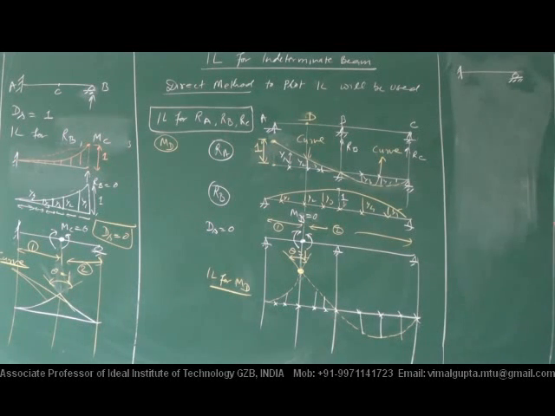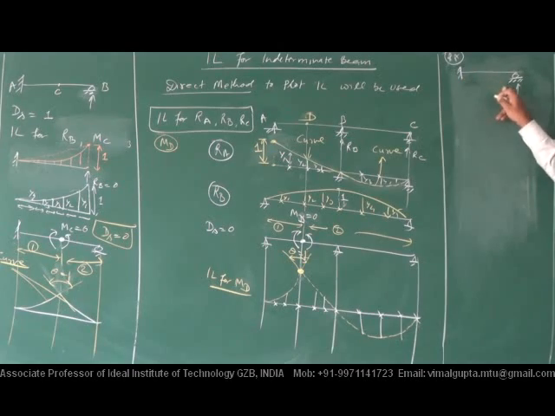Clear? That should be very much clear. What we are going to study, what we are going to learn: if this is our case, and we are interested to find the ordinate for RA.